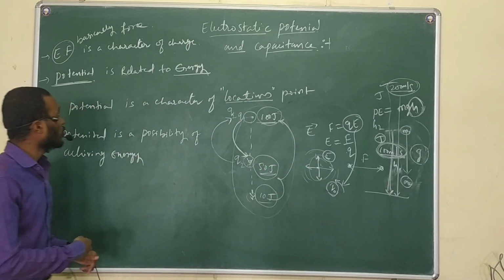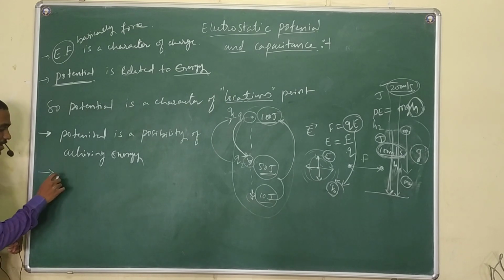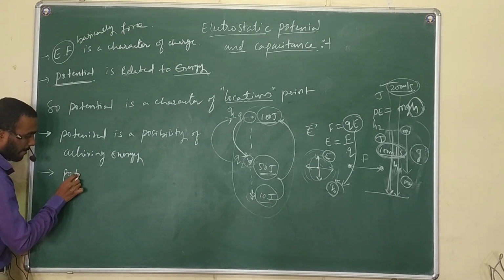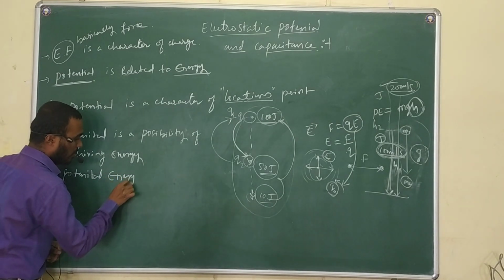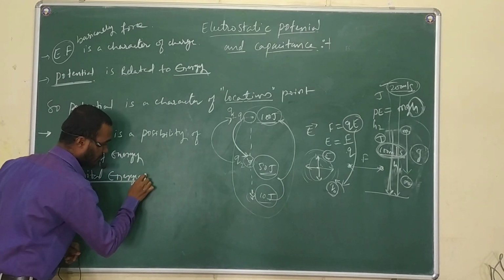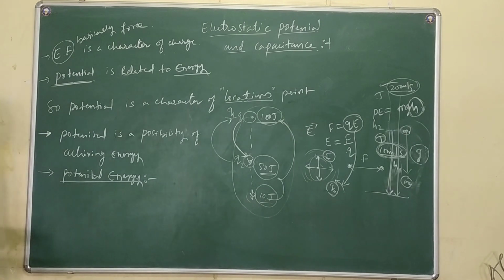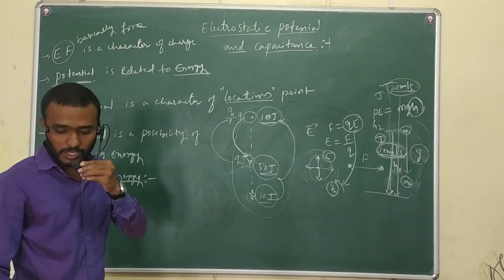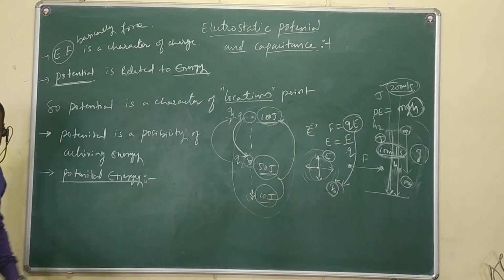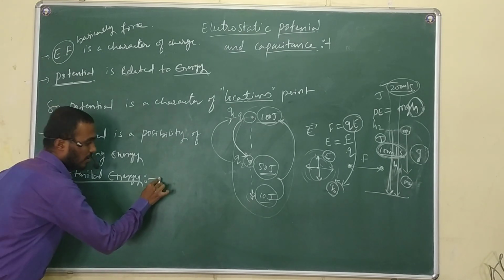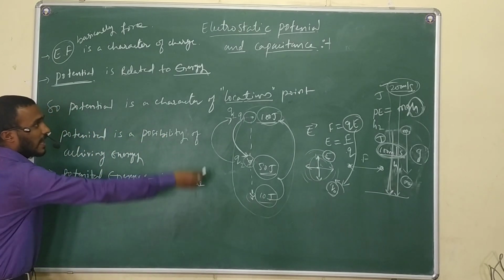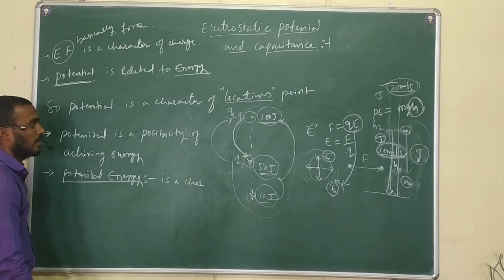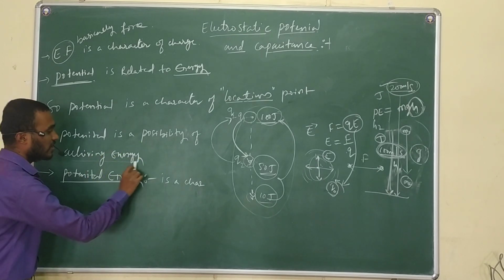Now, I am going to define potential energy. See, now the concept is potential energy, I am going to discuss here. Potential is a character of what? Location. And potential is the possibility of achieving the energy.